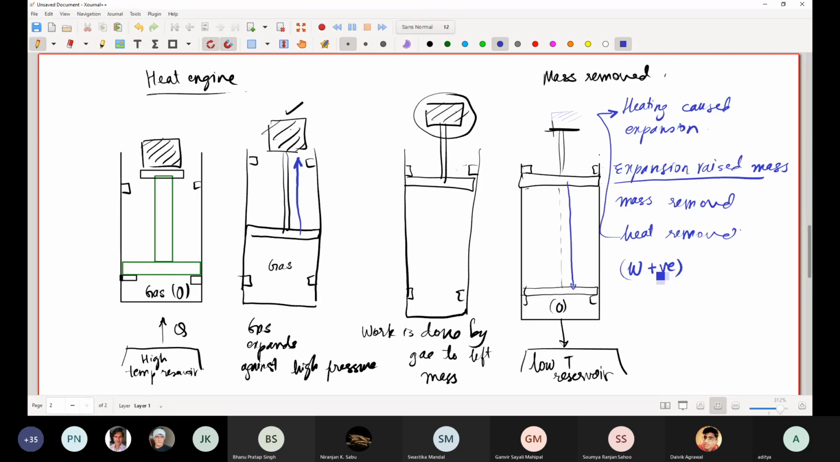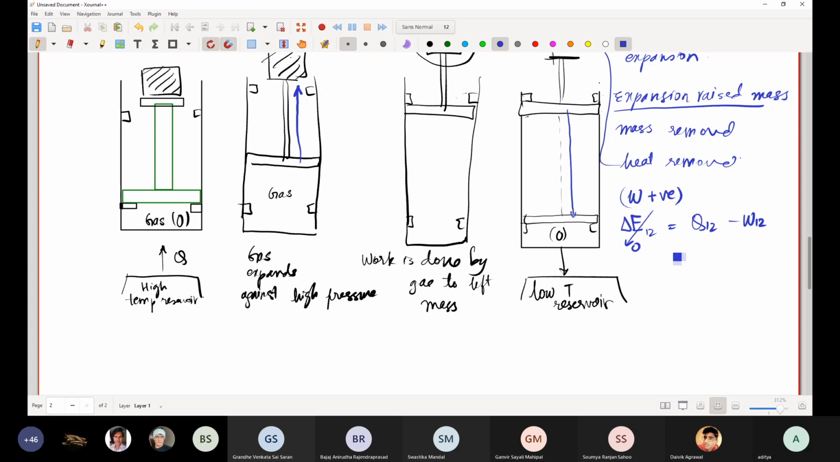And what about the heat? Sir, I think Q will be positive. Right. So how do you analyze that? You simply say delta E in going from 1 to 2 is Q12 minus W12. So delta E is 0 because you've come back to the initial position. So Q12 is equal to W12. Because W is positive, then Q also must be positive. That is the simple logic.